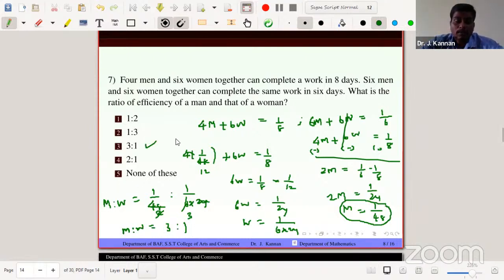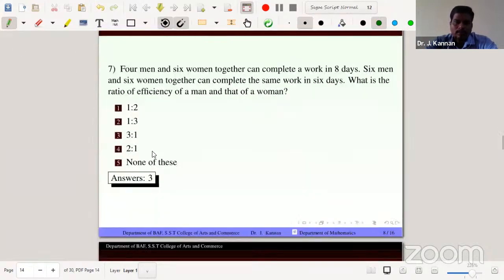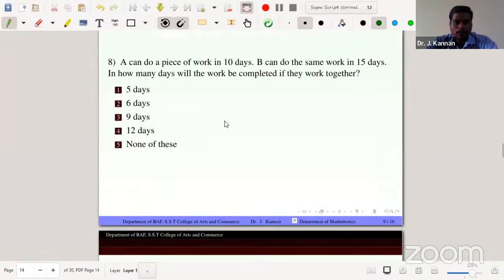The order is very important because the ratio preserves the order. Without order, the ratio is not complete. So the answer is 3 is to 1. So now check the answers. 3 is to 1. So now the problem number 8.